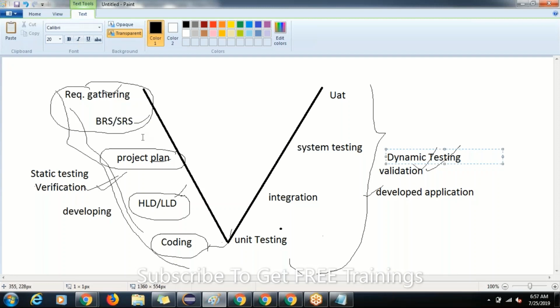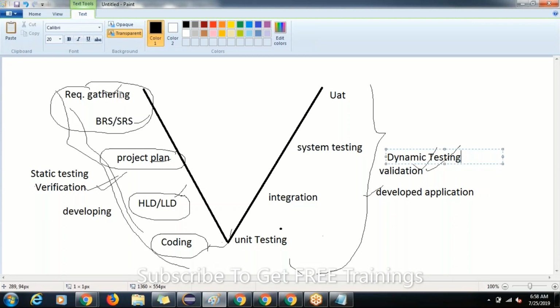BRS and SRS preparation, planning, HLD designing, these are all the documentation part only. They will stay static there, which means changes will happen very rarely here.